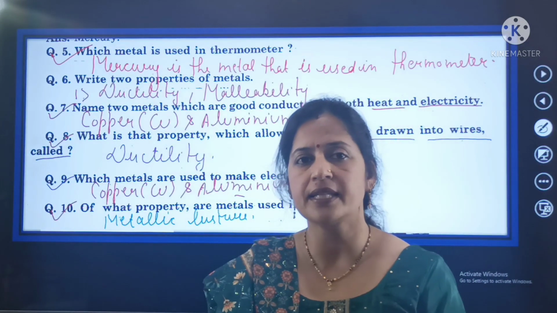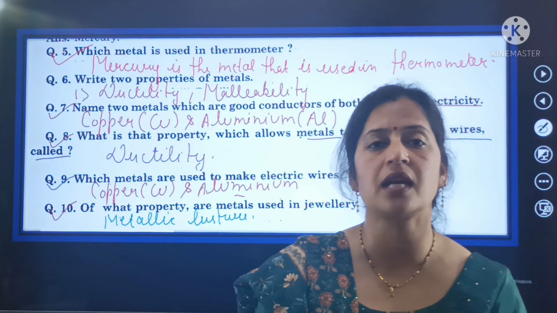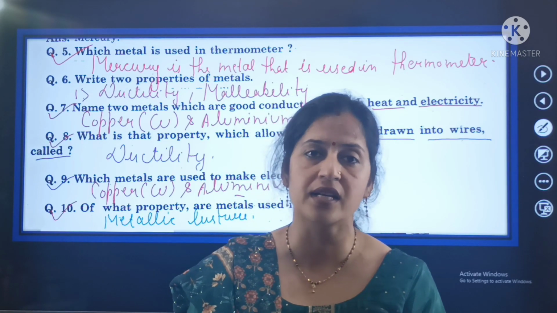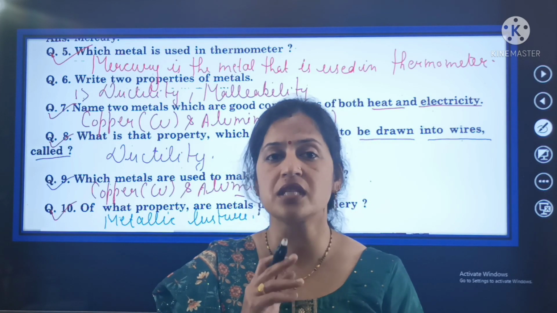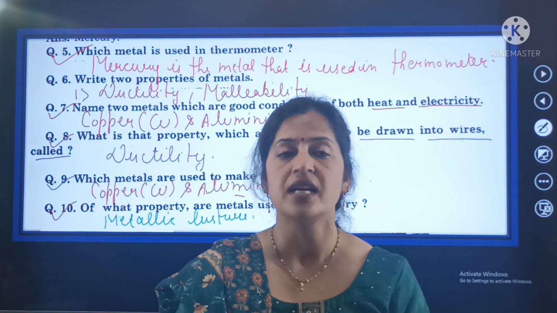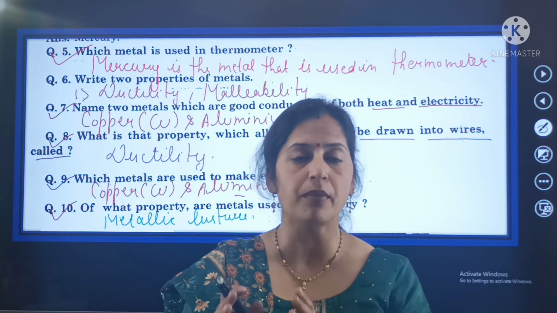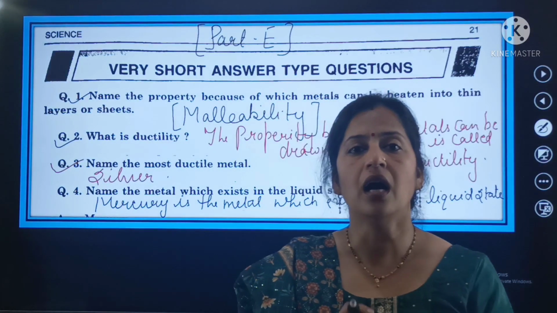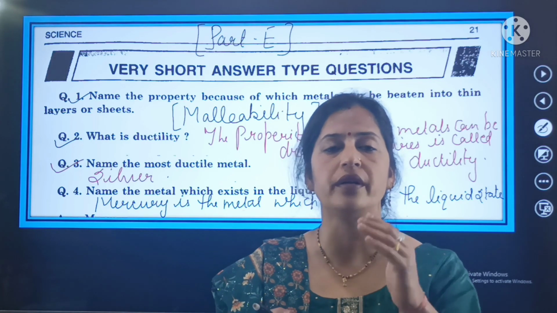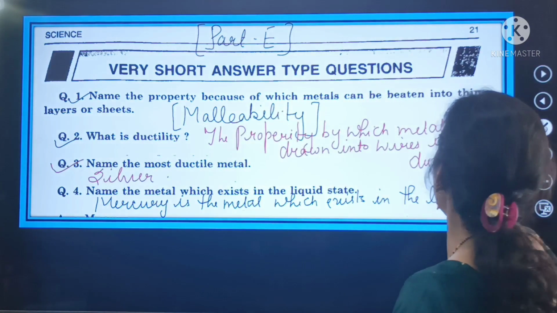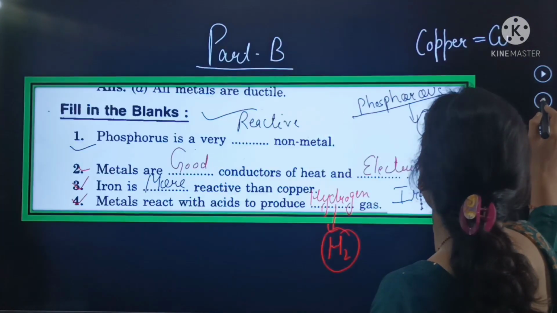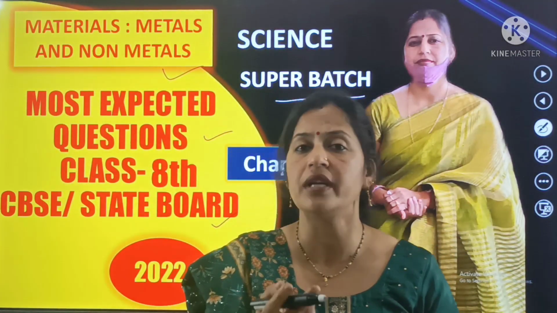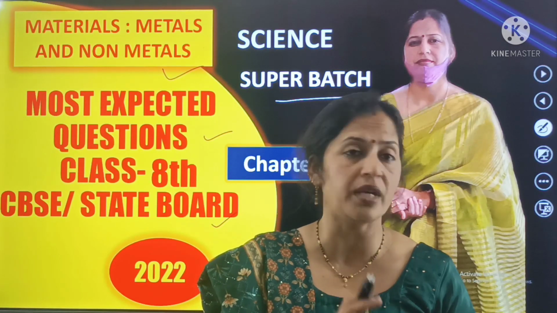So here beta, we complete important 10 very short answer type questions related with your science subject, and it is our super batch for class 8th. Today your super batch is divided into different sections: part A, part B, part C, part D and part E. The part A we did is related with your MCQ questions or objective questions.